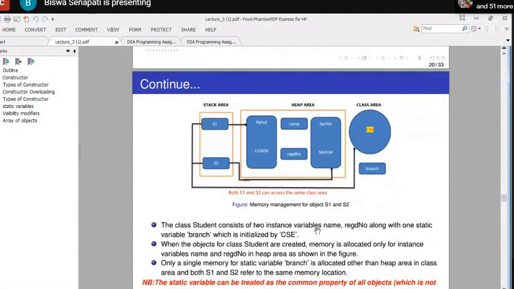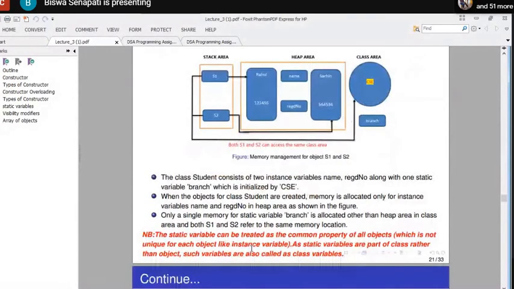So the class Student consists of two instance variables, name and registration number, along with one static variable, branch, which is initialized by CSE. When the objects for class Student are created, memory is allocated only for the instance variables name and registration number in the heap area, as shown in the figure. Only a single memory for the static variable branch is allocated other than the heap area, in the class area, and both S1 and S2 refer to the same memory location. So mark here, S1 and S2 are referring to the class area.